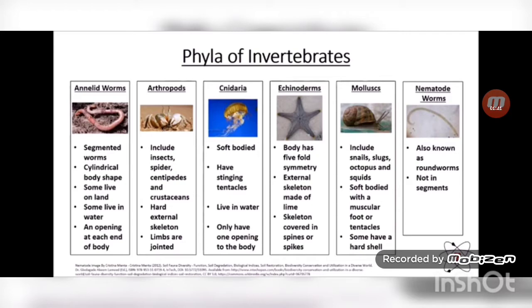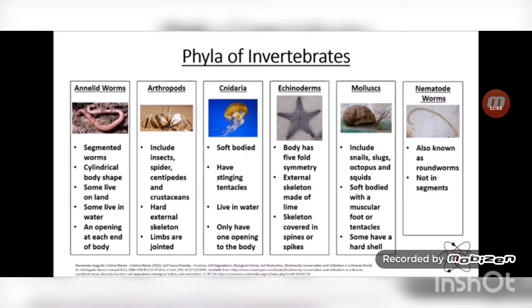Annelids include segmented worms, example earthworm. They have a cylindrical body shape. Some live on land and some live in water, and they have an opening at each end of the body.